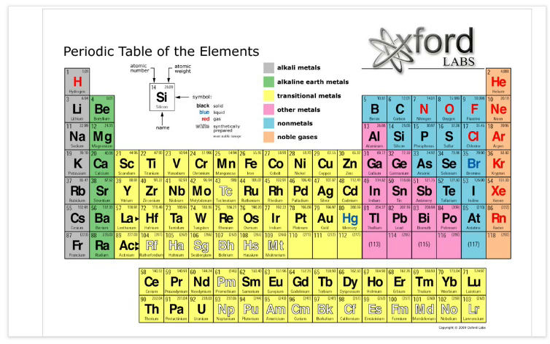As you will notice on this periodic table, if you look at this, notice alkaline metals, alkaline earth metals, transition metals, notice other metals, notice the vast majority of stuff on our periodic table are metals.